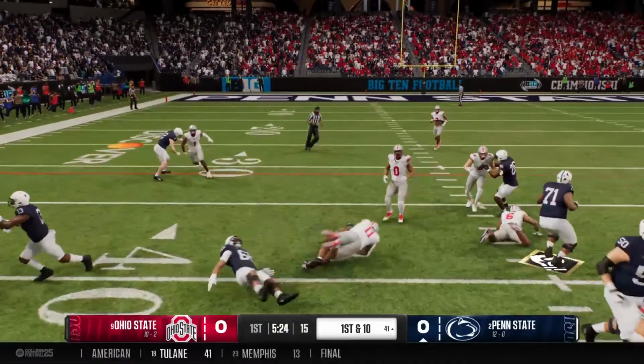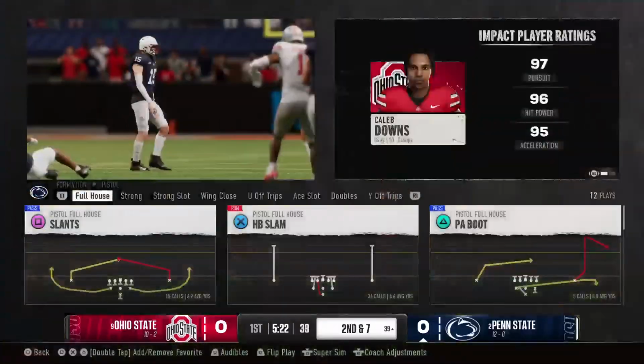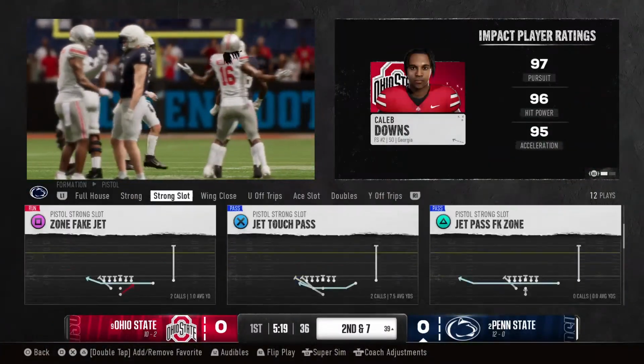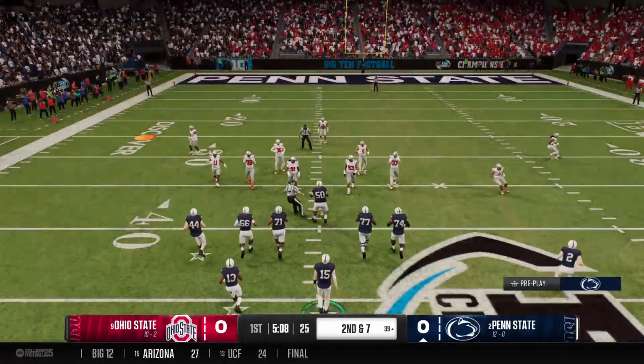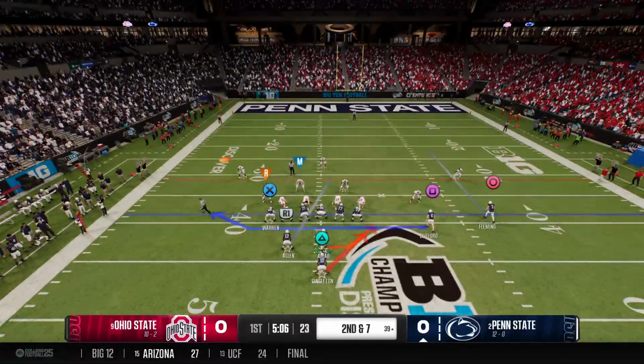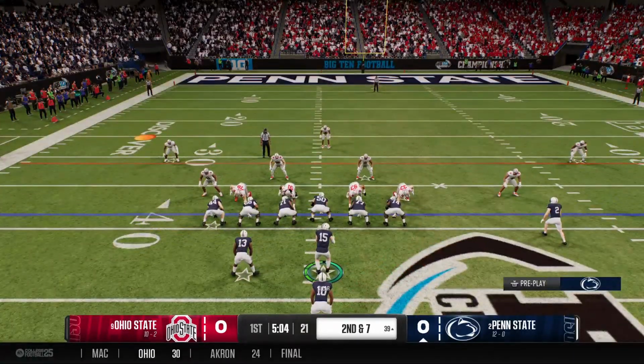Tough to bring down. That's a nice wrap-up there by the junior. Hey, listen, you don't always have to have big plays to be successful. It's a nice, solid gain here. Keeps you on schedule, and you get ready for that next play. Second down play coming up for this offense.